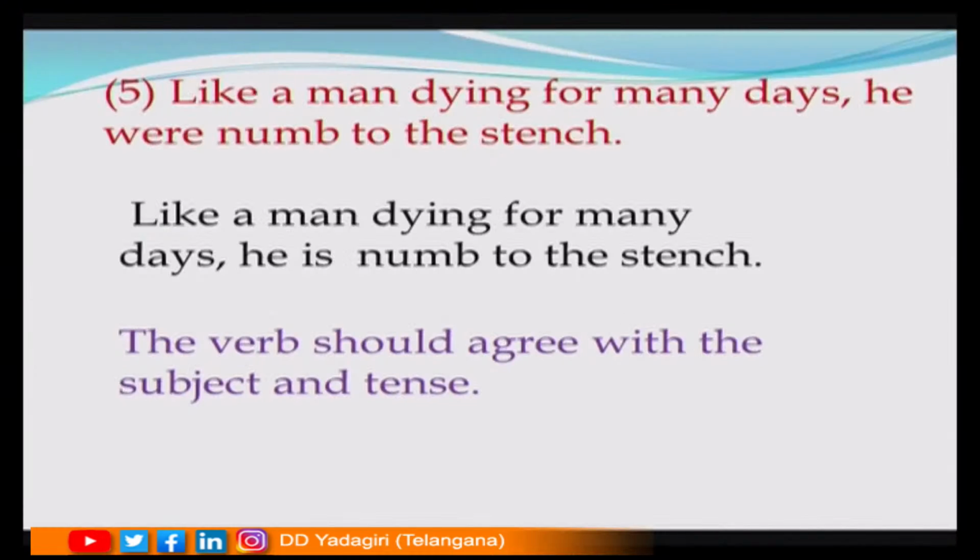Let us look at the fifth sentence. Like a man dying for many days, he were numb to the stench. This sentence is wrong, and the right version of the sentence is, like a man dying for many days, he is numb to the stench. The problem is, the verb should agree with the subject and tense.